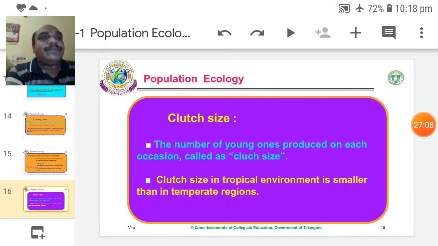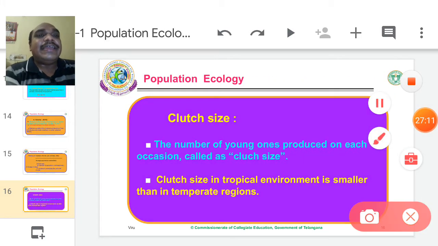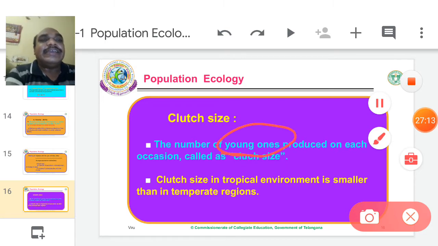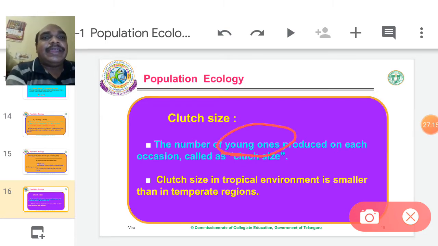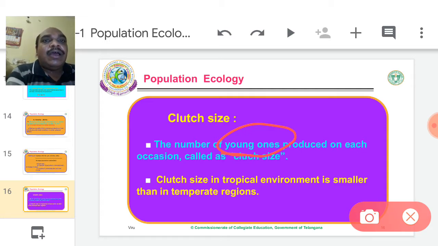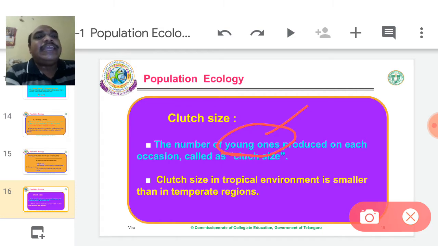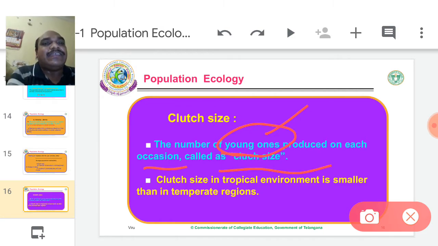Clutch size. Clutch size indicates young ones. In a population, how many young ones are there? That is called clutch size. So the number of young ones produced on each occasion is called clutch size.